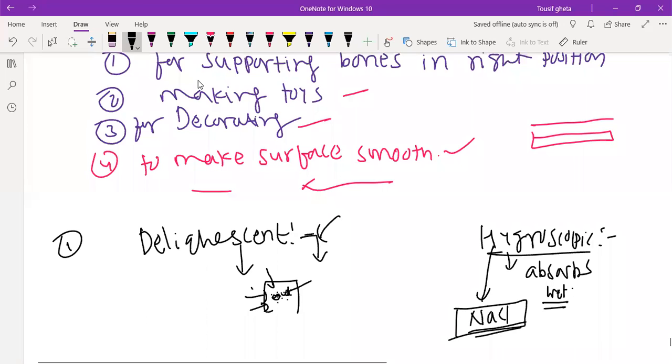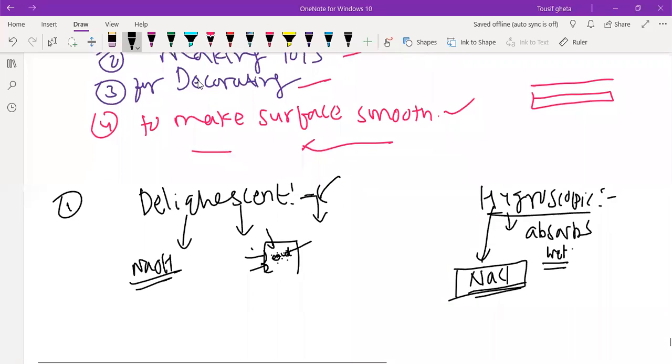In deliquescence, what happens? They absorb the moisture and they become liquid, along with that moisture. The example of deliquescence is NaOH. It becomes liquid. Okay, everyone? Understood? These are the two words which you should know: deliquescent and hygroscopic.